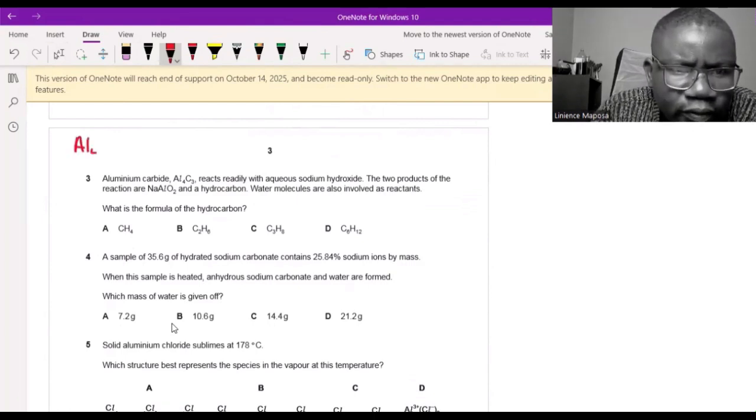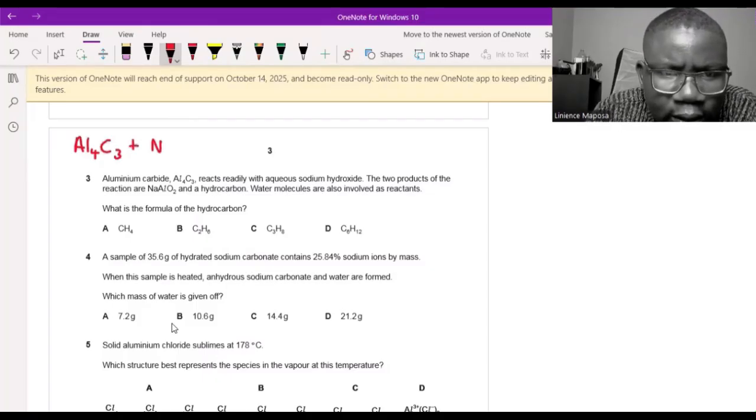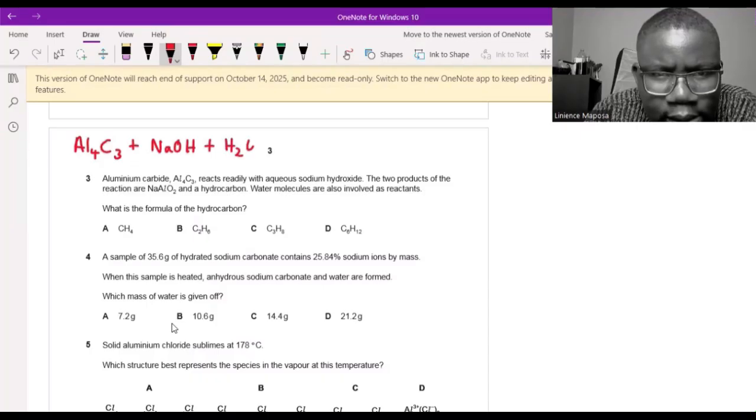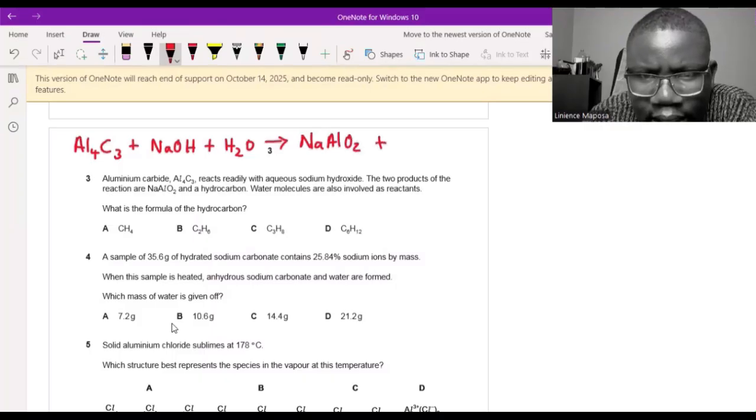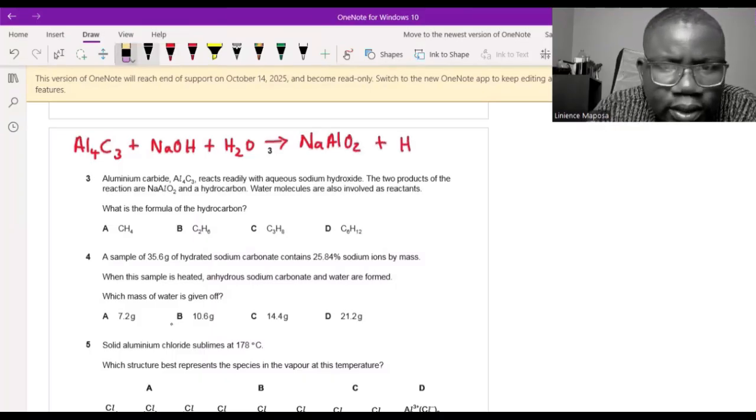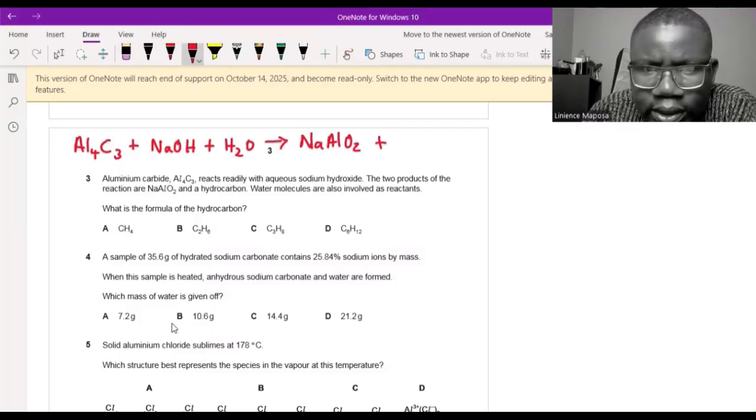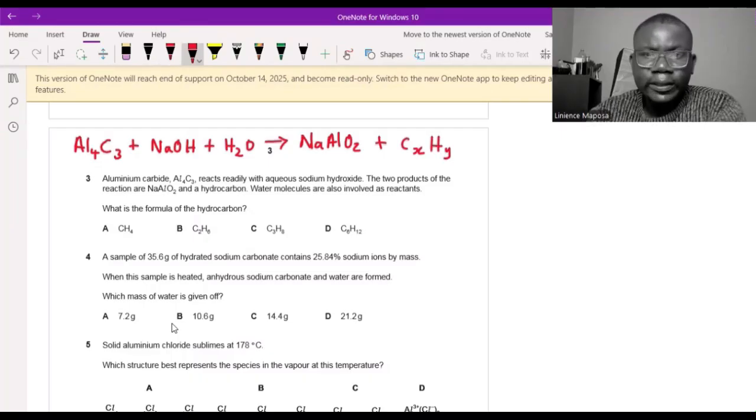I'm going to say Al4C3 plus sodium hydroxide. They said water is also involved as a reactant, so I'll include it. And then the two products are sodium aluminium oxide and a hydrocarbon. What am I writing? I want to write C first, so I say CxHy, because I don't know what the formula of the hydrocarbon is.